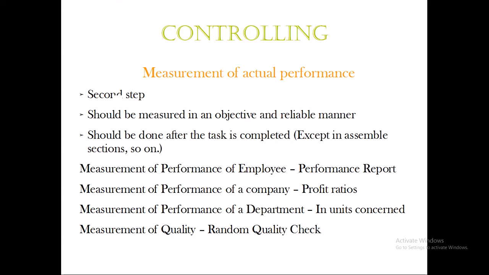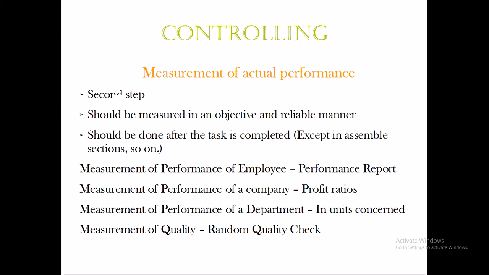According to the plan, let us say that an organization has a yearly plan to manufacture 10,000 units of a product. That is the plan according to which controlling needs to be done. The first step is setting up of standards.